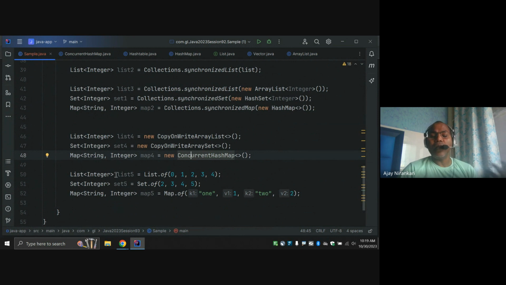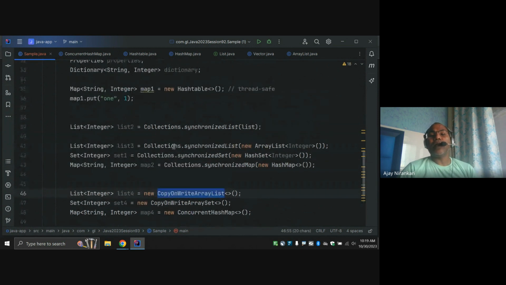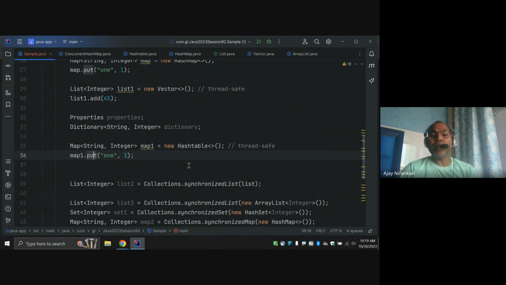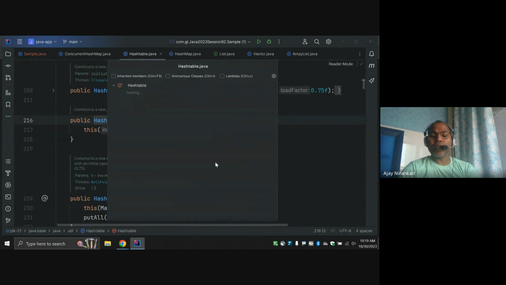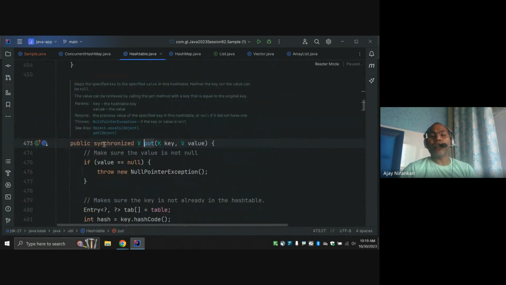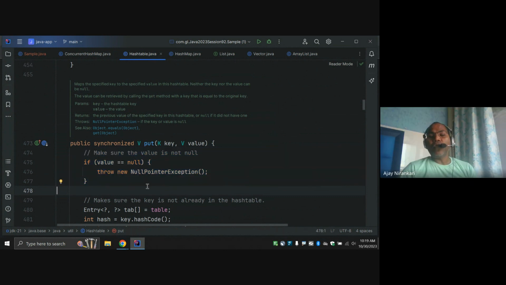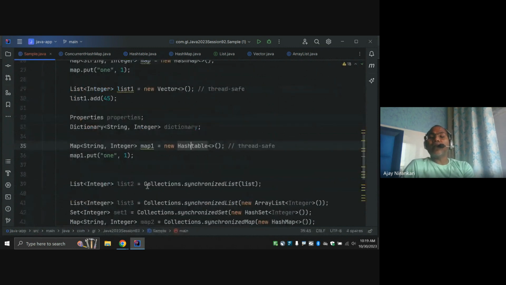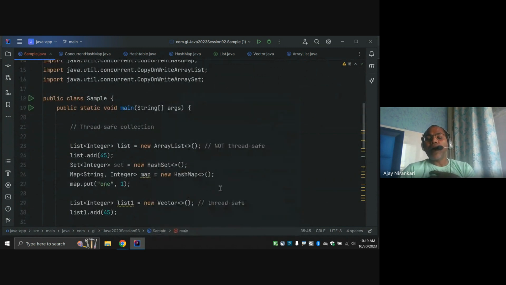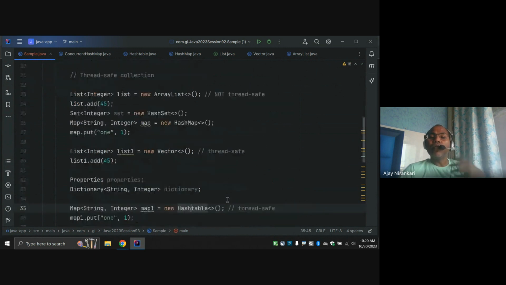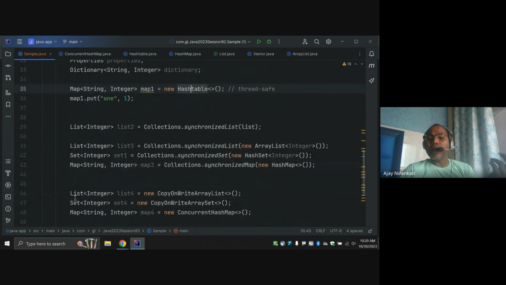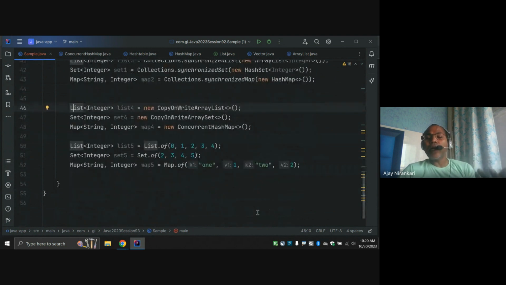You can just Google it, or read the Java documentation, or look at which method you are using. If you are calling the put method, go to the Hashtable and check the put method. This is synchronized. Oh, this is a thread safe class, right? So these are existing classes already implemented, but sometimes I can implement my own ArrayList, my own set, my own map. You can implement them, and in your method you can decide whether I am going to add synchronized or not synchronized, or whether I want to use the ReentrantLock or not.